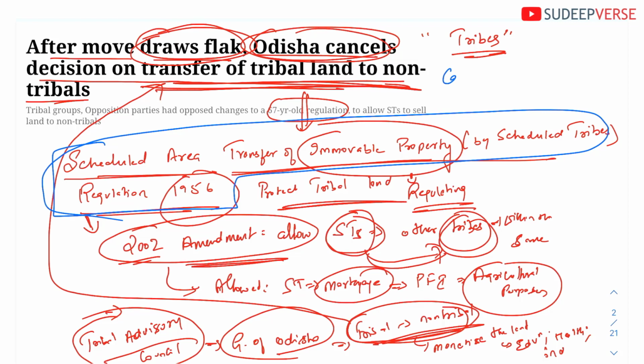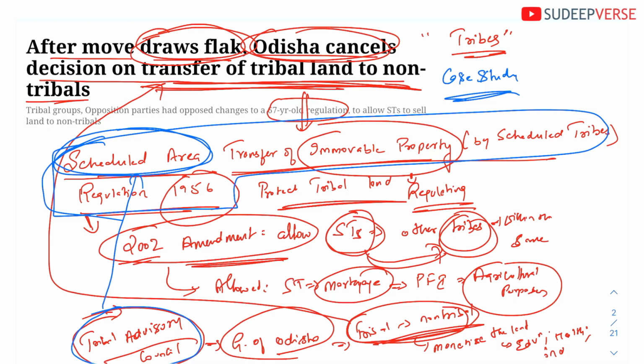You can use this as a case study in your answer, but what is very important is, what is this Tribal Advisory Council? And what is pertaining to this scheduled area? What is the scheduled area that they are talking about? Okay, these are the two aspects that you have to learn from the current affairs to the static perspective. That is, you have to backtrack from the current affairs to your static syllabus.